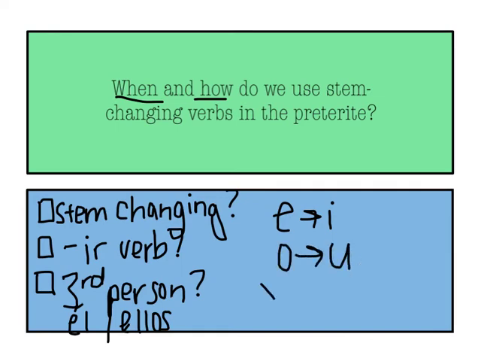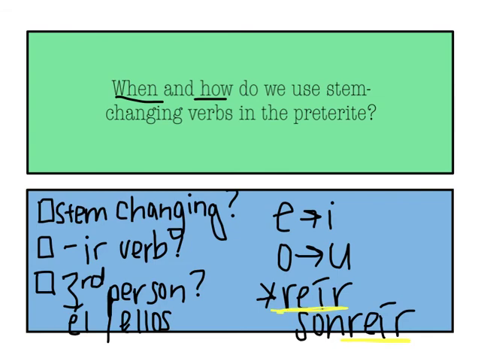Also, please make a special note of the verb reír and sonreír so that you can remember that those are a little bit irregular. Just a hint for your honors cloud of knowledge as well. Whenever you see that a verb ends in a verb that you're already familiar with, you're going to conjugate it the same way. So for example, you know the verb tener.